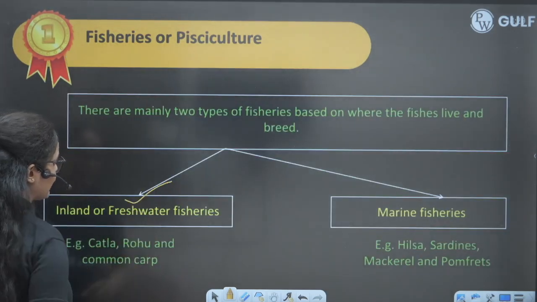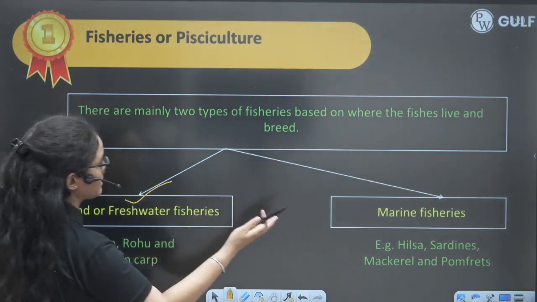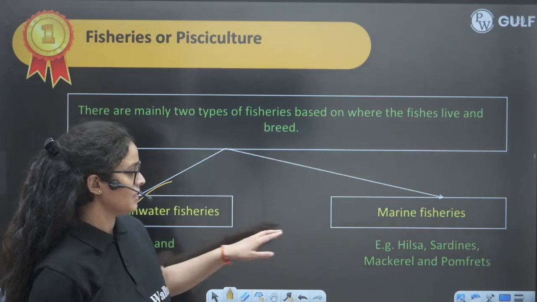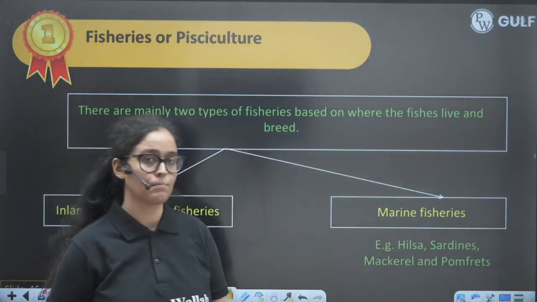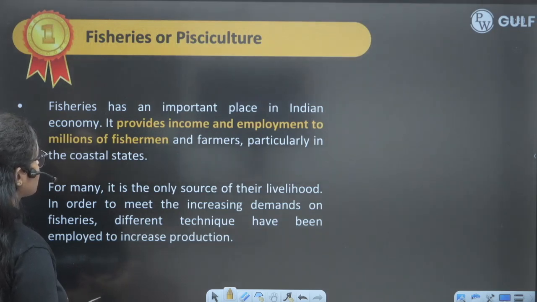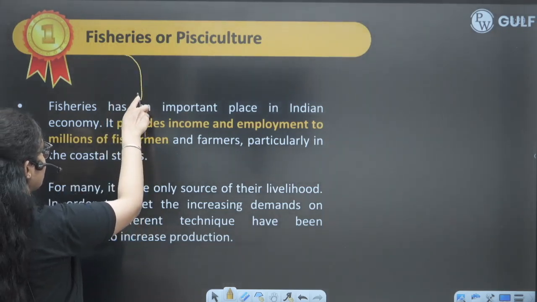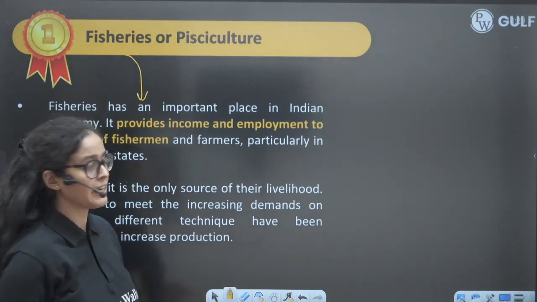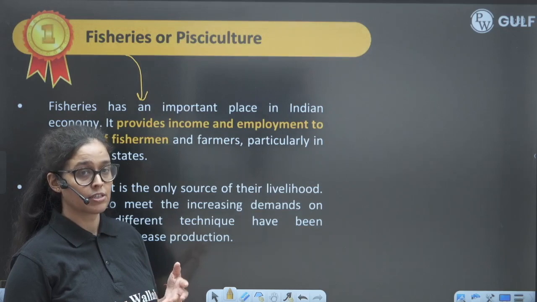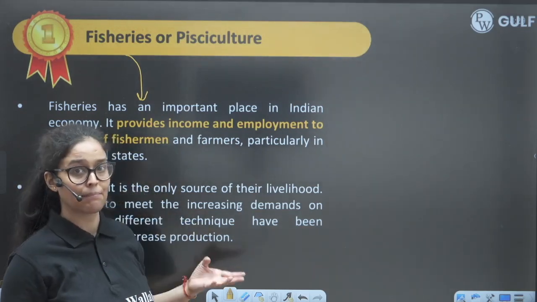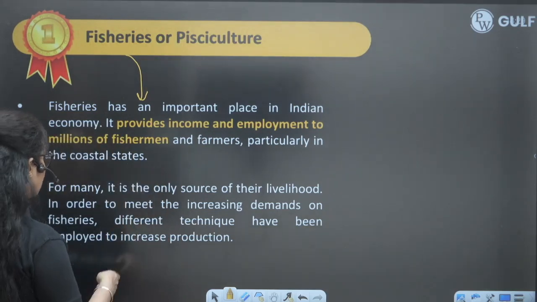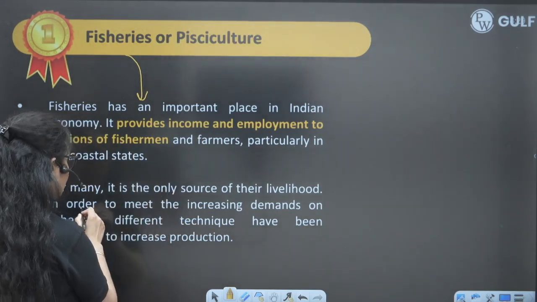Some are inland or freshwater fishes, and some are marine water fishes, right? So catla, rohu, common carp, these are freshwater. Marine are hilsa, sardine, mackerel, pomfret. So you have to remember this. Fisheries is very important for the Indian economy, because many fishermen and farmers are dependent on them, right? So they are just catching the fish and selling it in the market, so that they can earn for themselves. So it is the main source of livelihood.